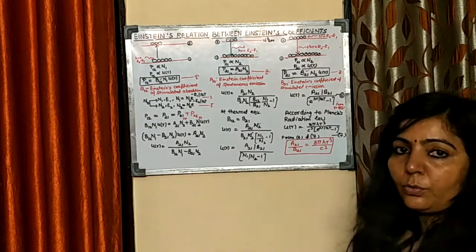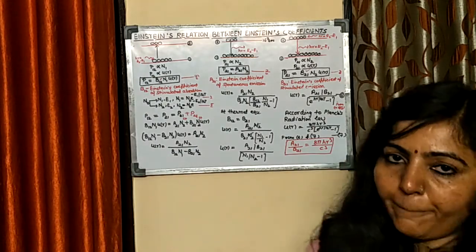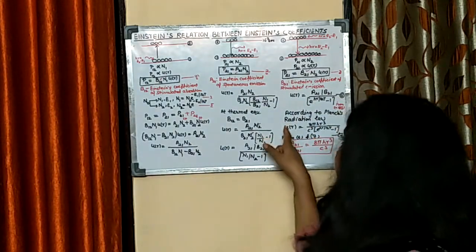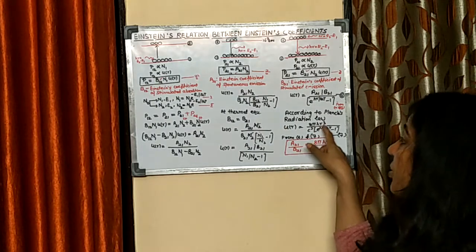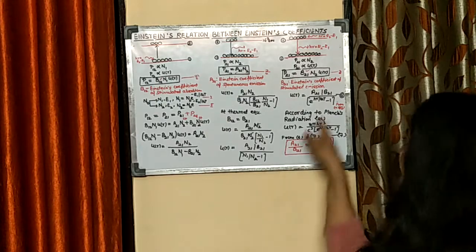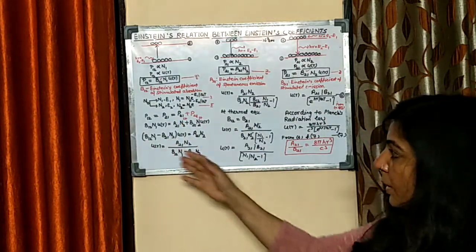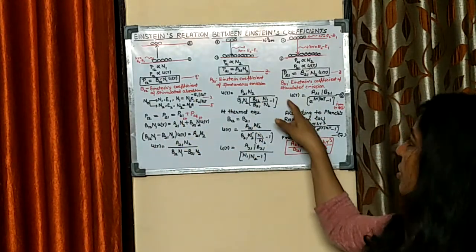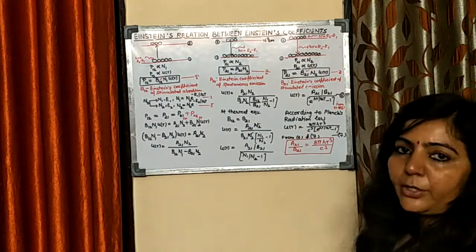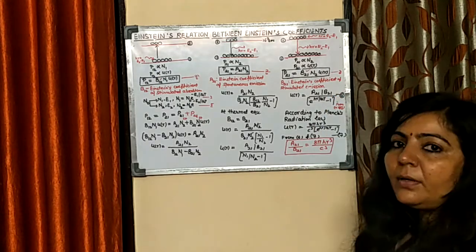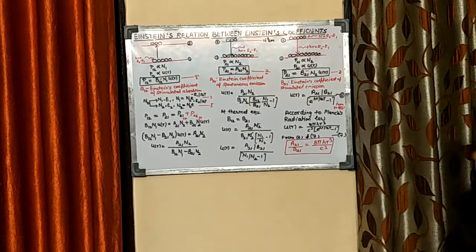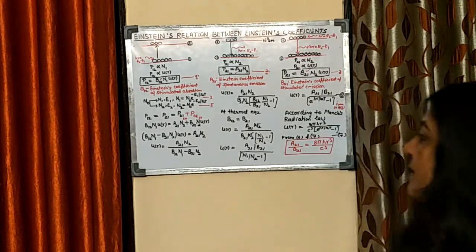You also know that according to Planck's radiation law, this energy density, or number of photons per unit volume, is given by the relationship 8 pi h nu cubed upon c cubed, times 1 upon e raised to h nu upon kT minus 1. So you have equation number 6 according to this assembly of atoms, and according to Planck's radiation law you have this relationship. Now compare 6 with 7. If you compare these two, you reach this point: A21 upon B21 is 8 pi h nu cubed upon c cubed.